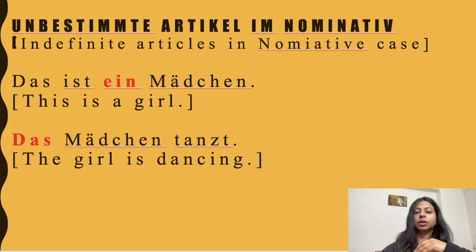Moving on with our third set of sentences. Das ist ein Mädchen. This is a girl. Das Mädchen tanzt. The girl is dancing. So in this case, when the definite article is das, the indefinite article is ein. Okay, that is very important for you to know. Das ist ein Mädchen, this is a girl. Das Mädchen tanzt. The girl is dancing.